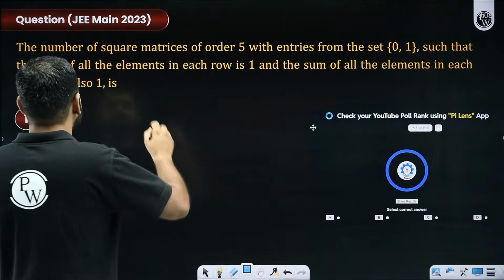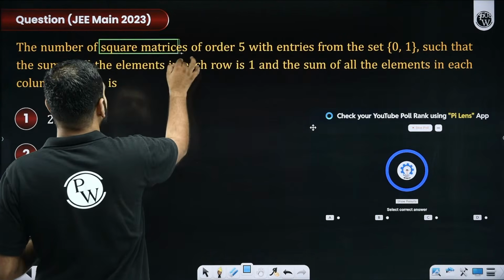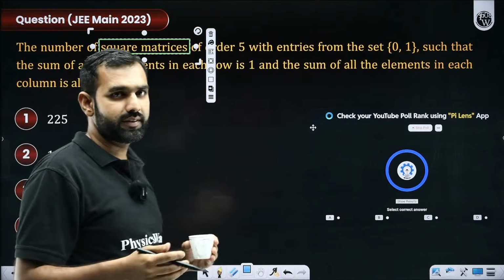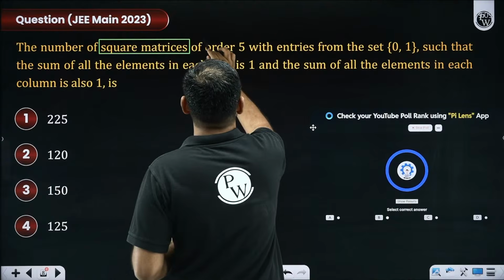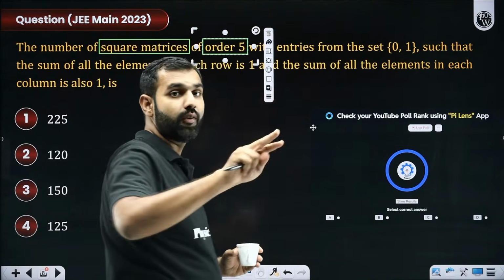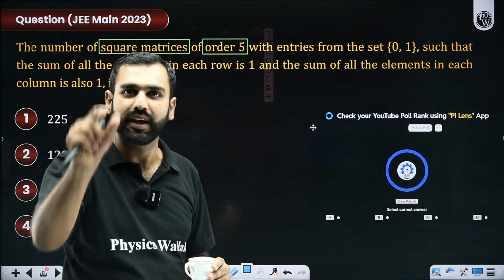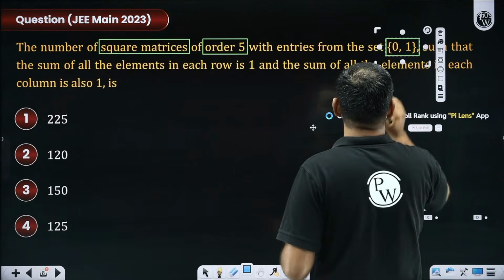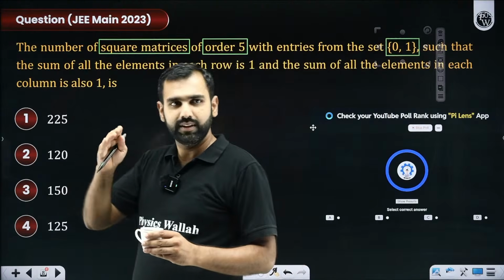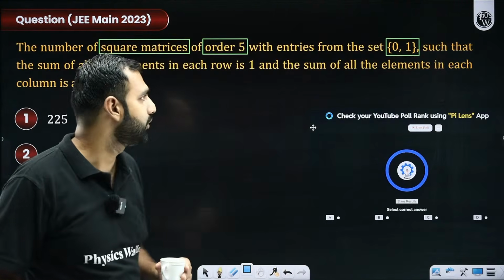Here we are given the number of square matrices. So this is a square matrix. What is a square matrix? The number of rows and columns will be the same. Then it is of order 5. Order 5 means 5 cross 5. So there are 5 rows and 5 columns. Then it will have entries either as 0 or 1 only. Okay, we got it so far.